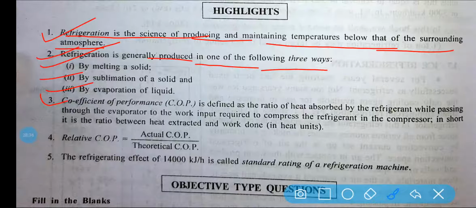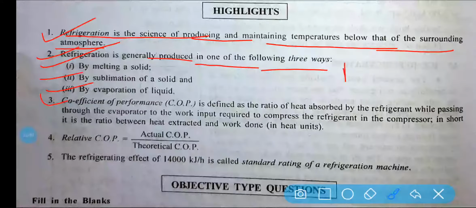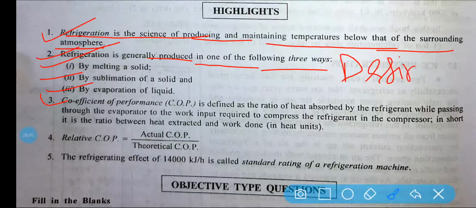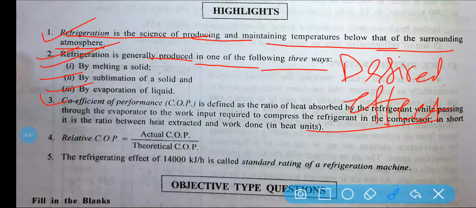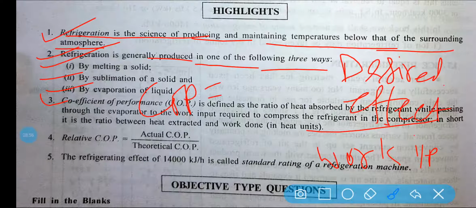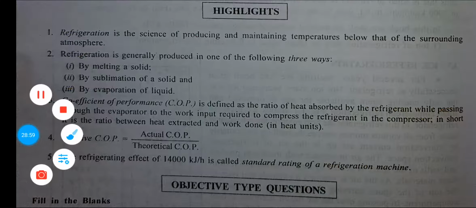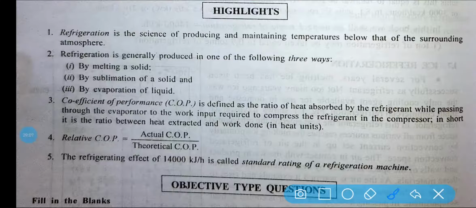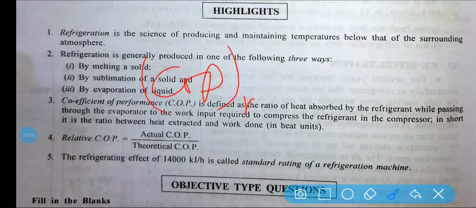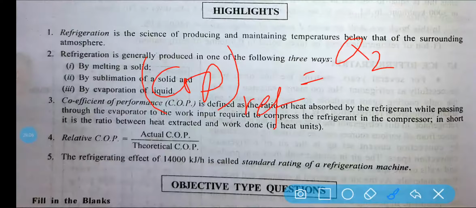And here, coefficient of performance, I already told you, is defined as the ratio of desired effect by work input. In case of a refrigerator, COP of a refrigerator is equal to Q2 by Q1 minus Q2.